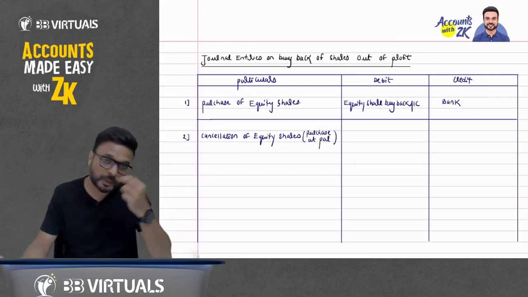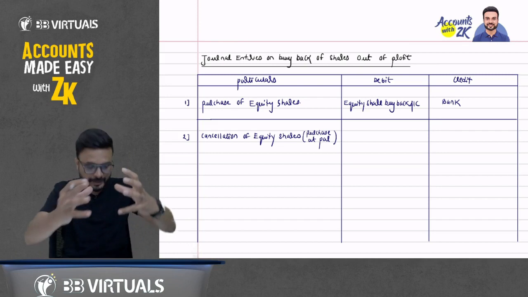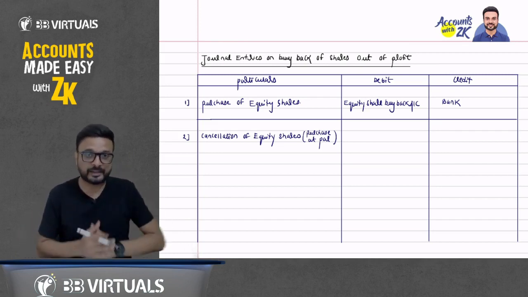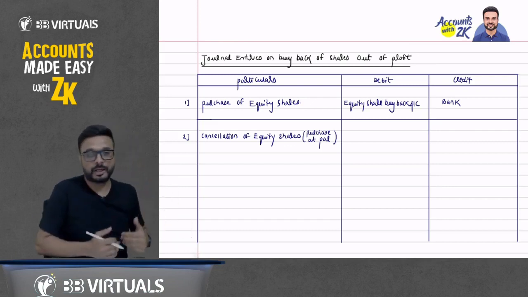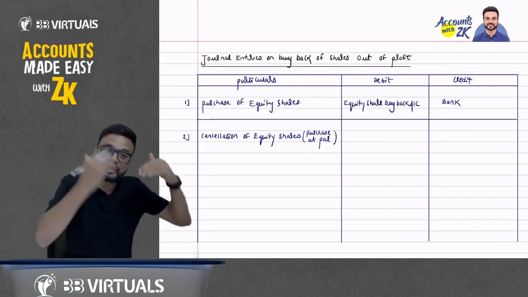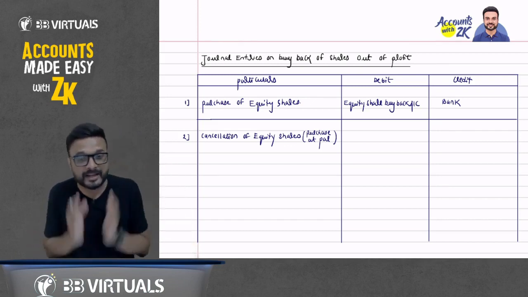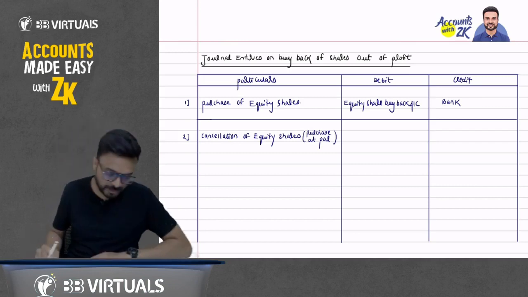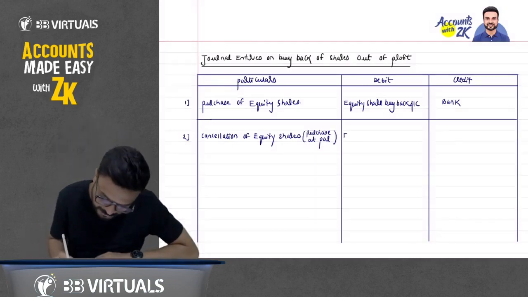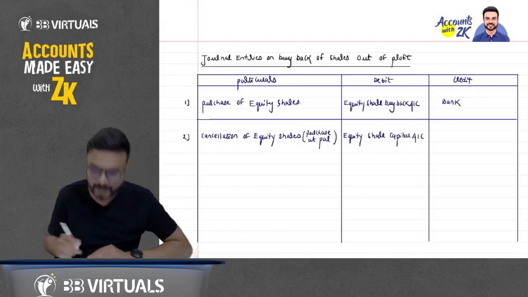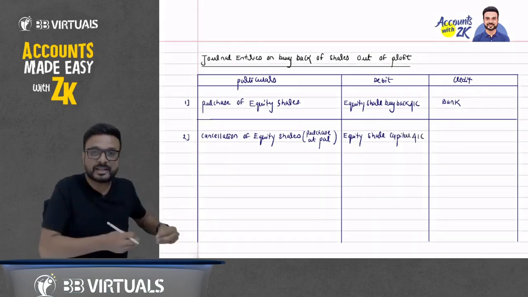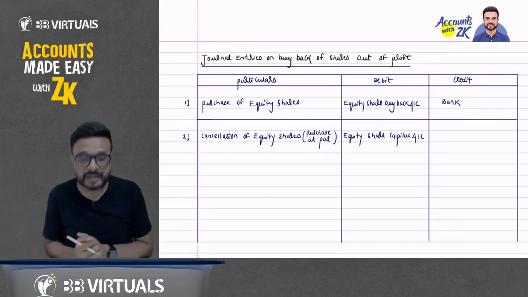Now what we have to do? The cancellation of it. I have purchased the shares, now I have to cancel them. When we cancel the share, equity share capital will go down. You know that a decrease in capital will be debited, so you will debit the equity share capital account.